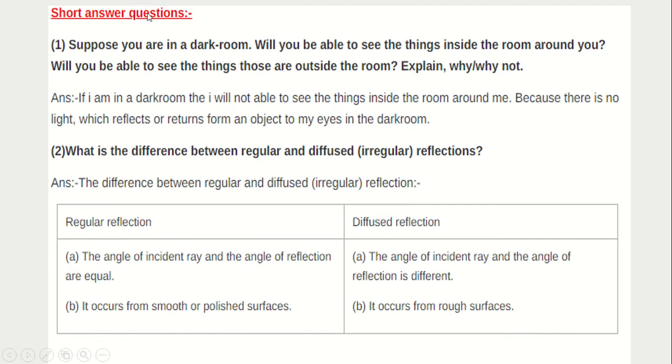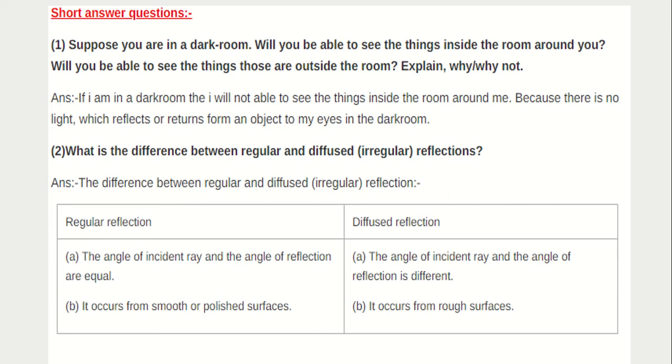Dear students, these questions are taken from your textbook, and here I have made some notes for you, so it will be helpful for you. There is a question. Suppose you are in a dark room. Will you be able to see the things inside the room around you? Will you be able to see the things that are outside the room? Explain why not. If you are in a dark room, then it is not possible for you to see the things inside the room around you, because there is no light which reflects or returns from an object to your eyes in the dark room.